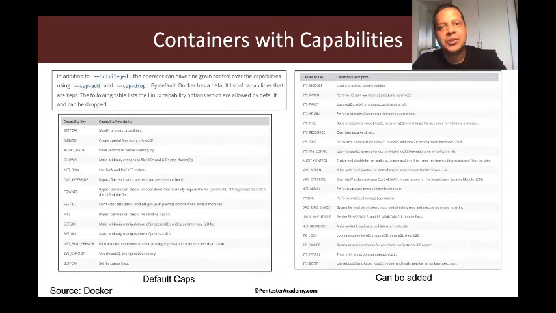Okay. So the next part comes with containers with capabilities. As you can clearly see, because privileged containers did not work, people might now want to use something which is a little less powerful, but can still grant you reasonable capabilities to do various tasks. This is where, taken from Docker's documentation, you can have fine-grained control where you can add or remove these capabilities from containers.